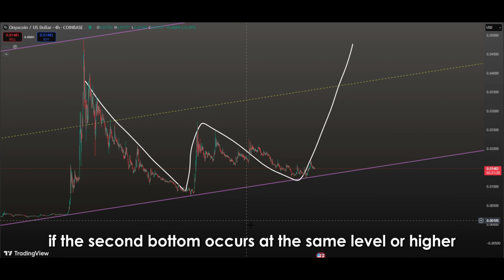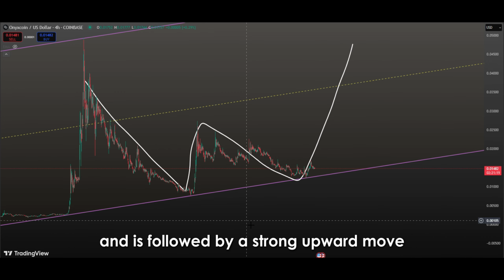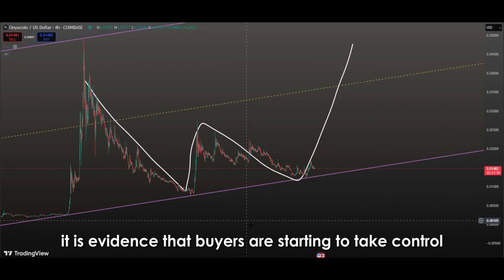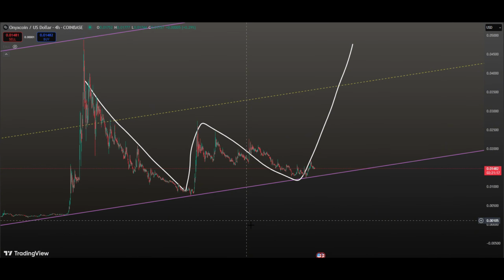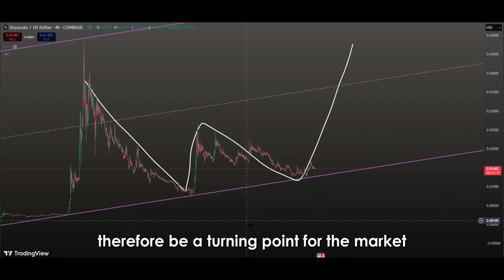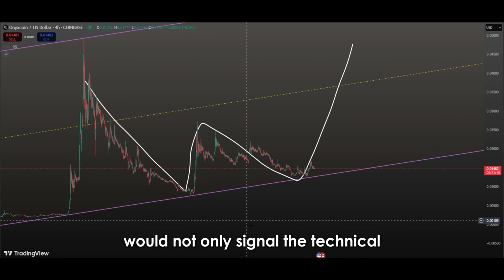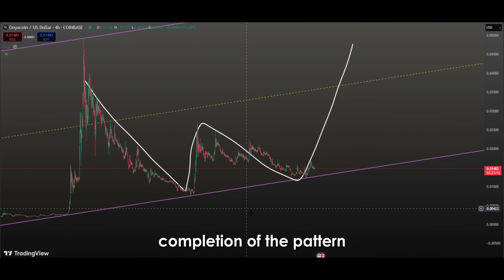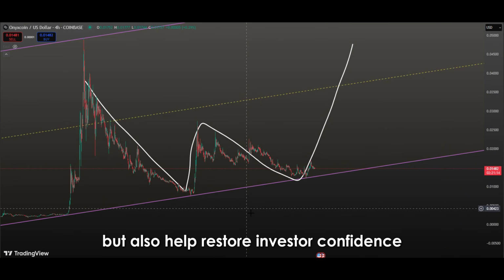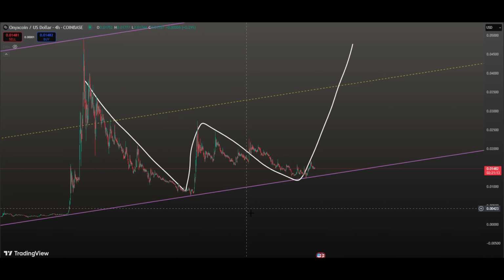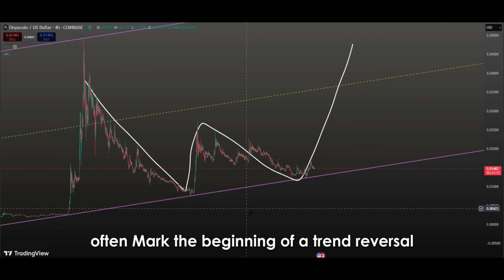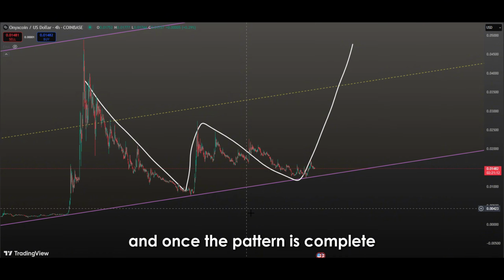If the second bottom occurs at the same level or higher and is followed by a strong upward move, it is evidence that buyers are starting to take control. The current price level could therefore be a turning point for the market. An upward move from this point would not only signal the technical completion of the pattern, but also help restore investor confidence from a psychological perspective. These types of structures often mark the beginning of a trend reversal. And once the pattern is complete, a new trend may begin.